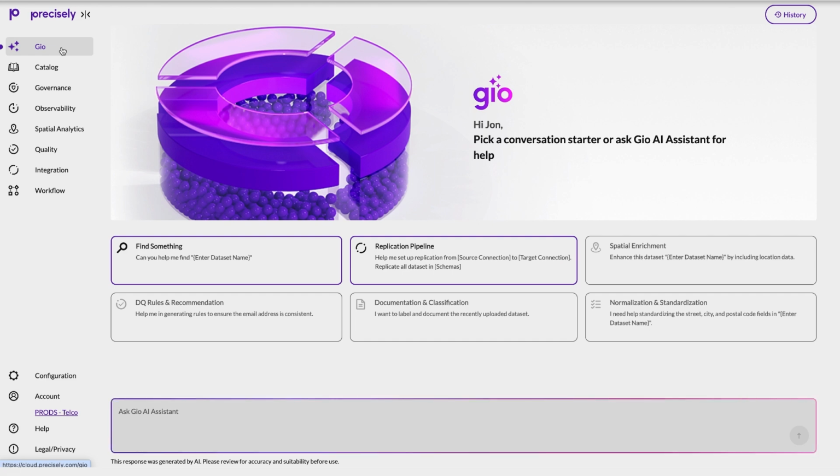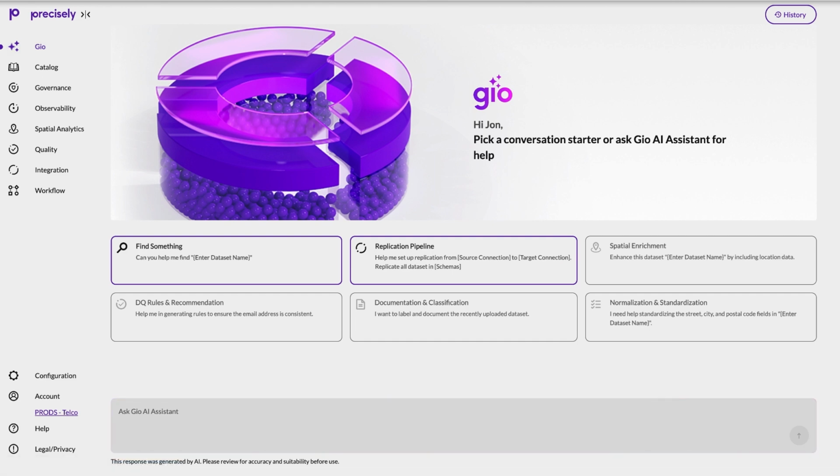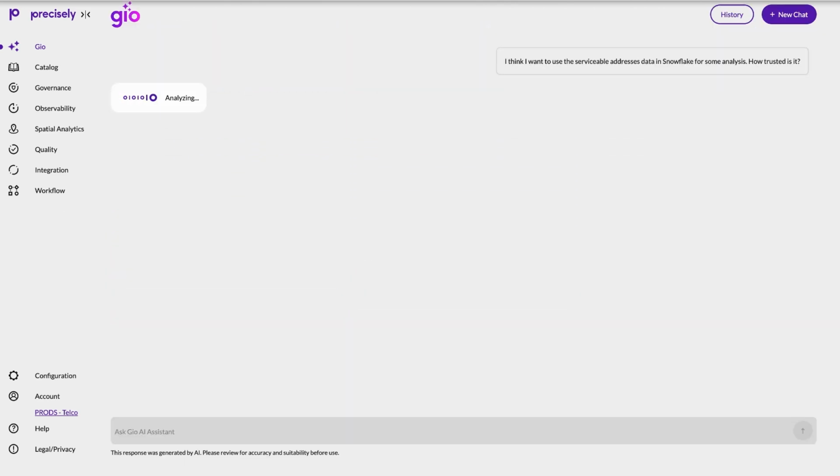Instead of browsing through tables or schemas, I can just start a conversation. I think I want to use the serviceable addresses data in Snowflake for some analysis. How trusted is it?